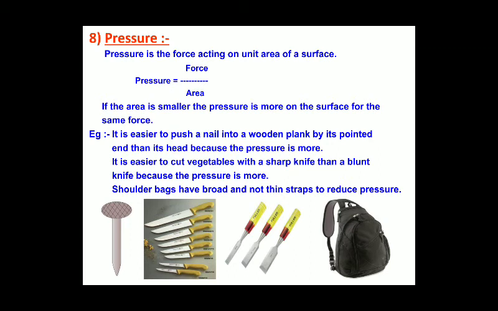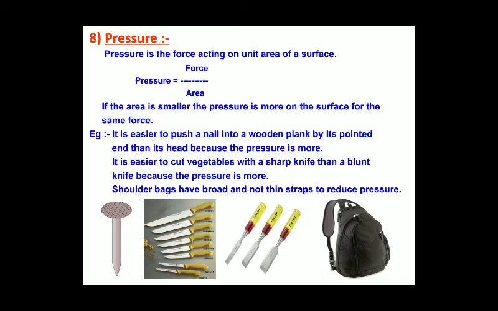For example, we can just take a nail. If you look at the nail, the tip is very sharp, whereas the head has more area than the tip. The nail is placed with its smaller area upon the wall or wood, and the larger area is what gets hit.